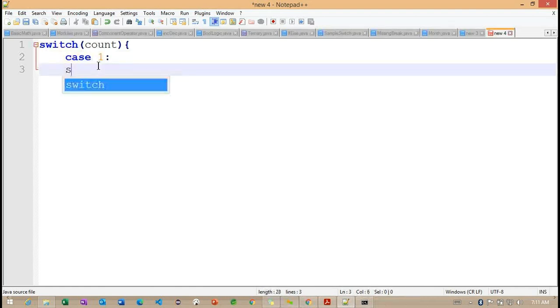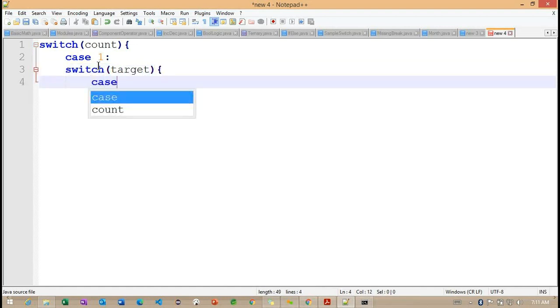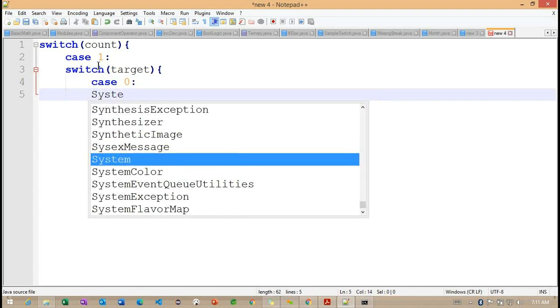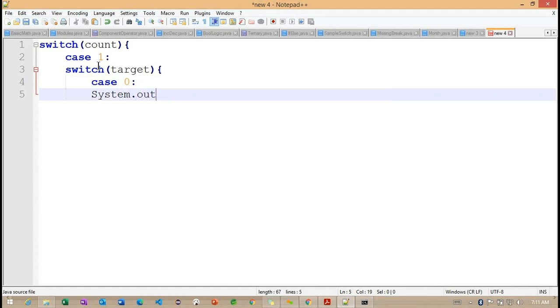So inside this particular case 1, now what I am doing here, I'm trying to define one more switch here. So this is nothing but the targeted switch here. Case 0, and I'm trying to define some values here.